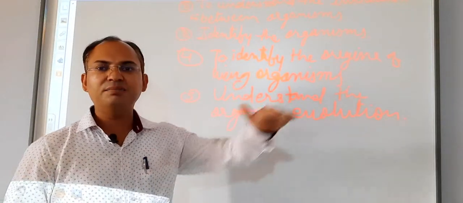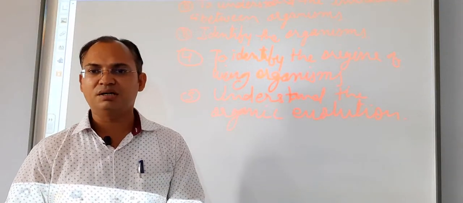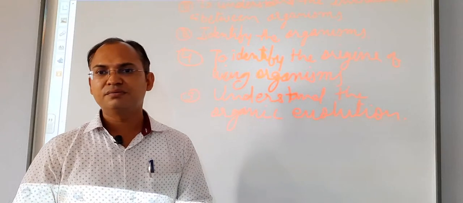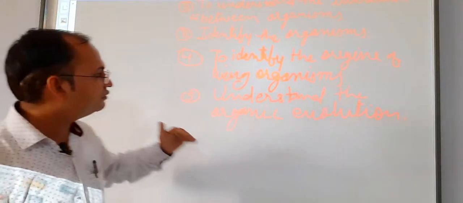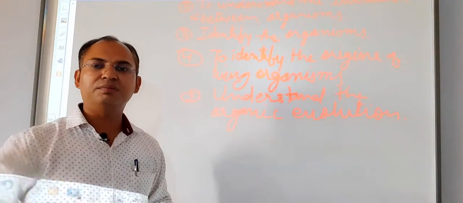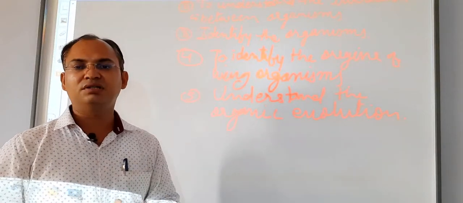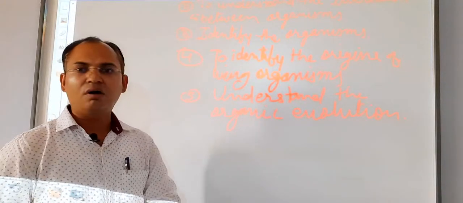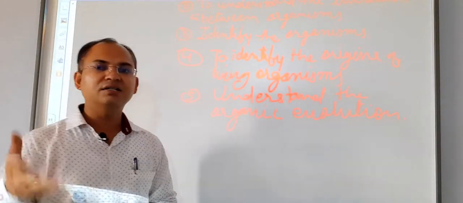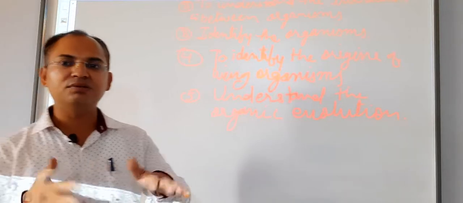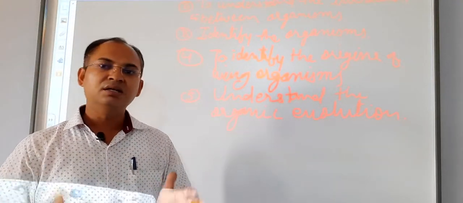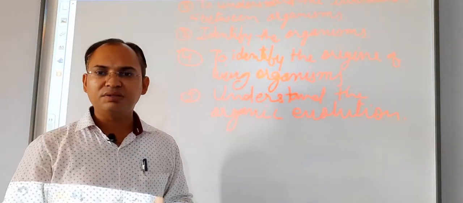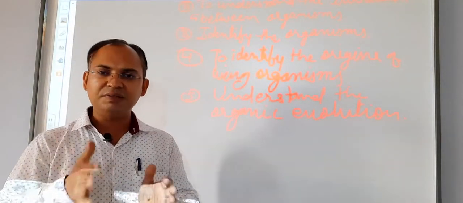So the step by step development of living organisms on the earth, the study of how life became complicated from the simplest living organisms, is known as evolution or organic evolution. If you identify living organisms and place them on the basis of their group, then the primitive organisms which have the simplest body structure will be placed in one group.